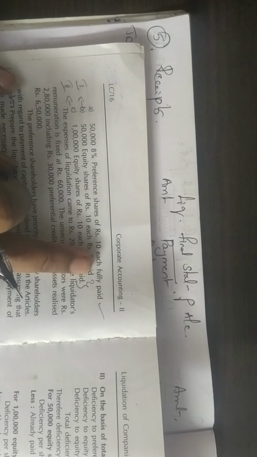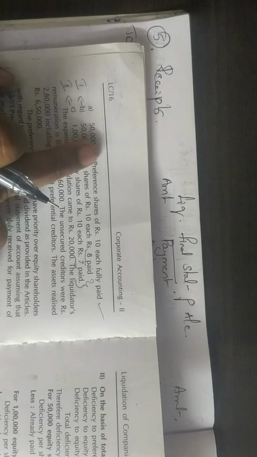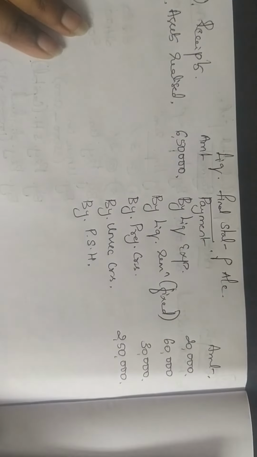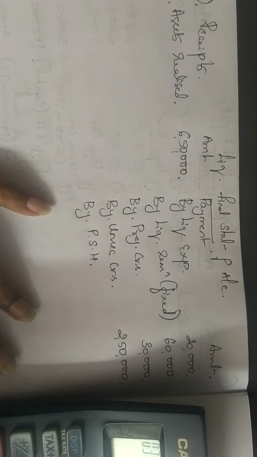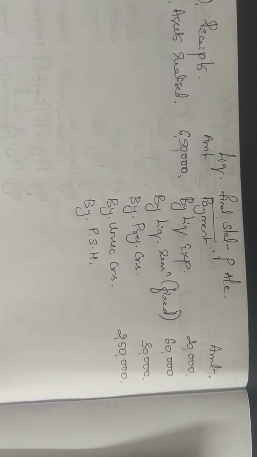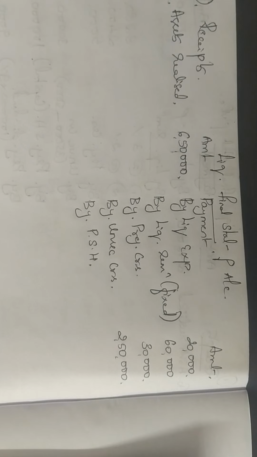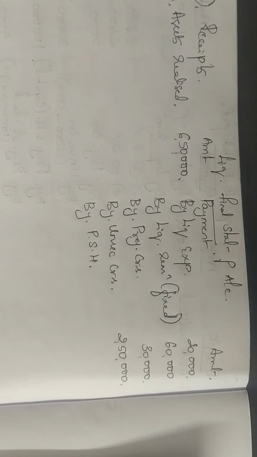So 50,000 into 10, 5 lakh is the capital that you have to pay, and you have to pay 8% dividend. So check whether you have that much of amount or not. How do you check? You take the total of your receipts minus the total of the payments. So 6,50,000 minus 20,000 minus 60 minus 30 minus 2,50,000. You have only 2,90,000. But remember you have to pay them 5 lakh capital and 8% dividend. So you have a deficiency. You have a shortage where you cannot pay your preference shareholders.